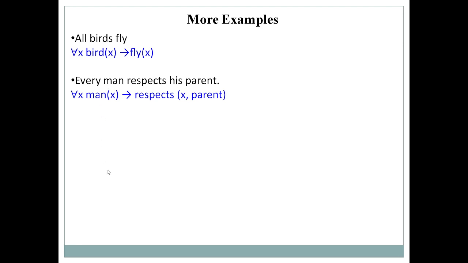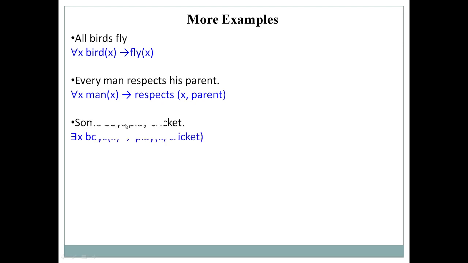So in this case we are talking about every, which means what? All. That means we have to use which quantifier? We have to use the inverted A as a quantifier. And in this case what will be the value of x? Man is represented by x. So how can we write this? For all x, if x is a man, then x will respect the parent. So this is how we have represented this particular statement.